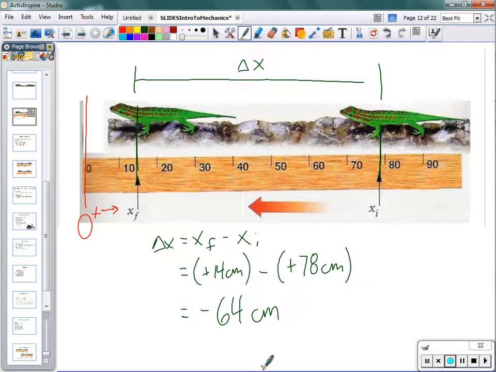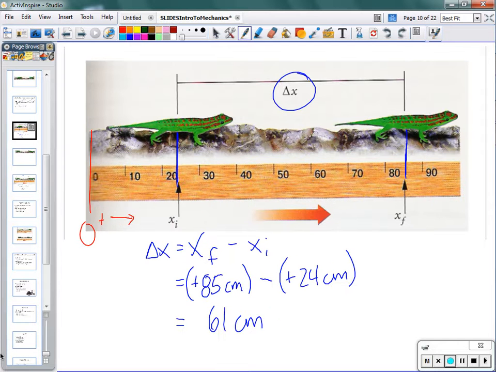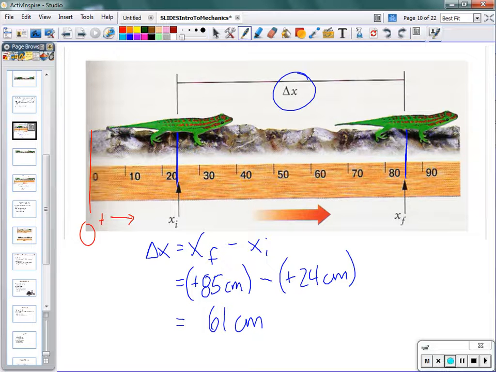Okay? So, two things are different about this displacement than this displacement. One, the value's bigger, 64 versus 61, but maybe more importantly for our discussion here, when we plug in the numbers from our measurements of where it starts and where it ends, this one ends up as a negative value, and this one ends up as a positive value.